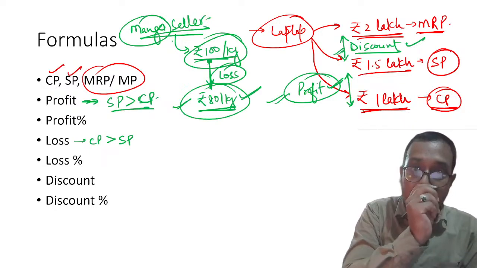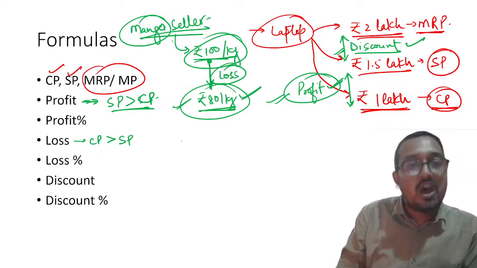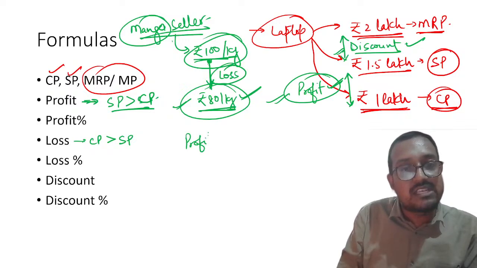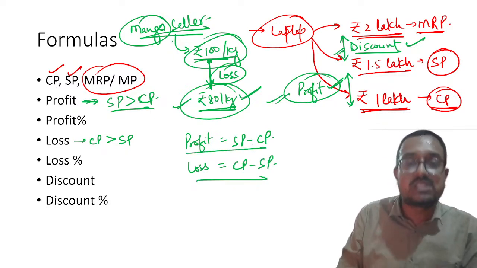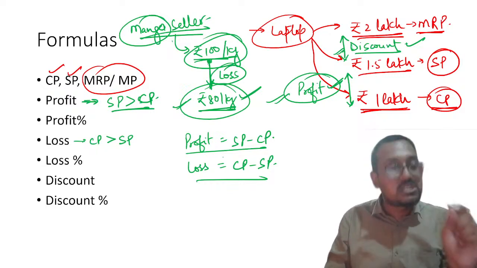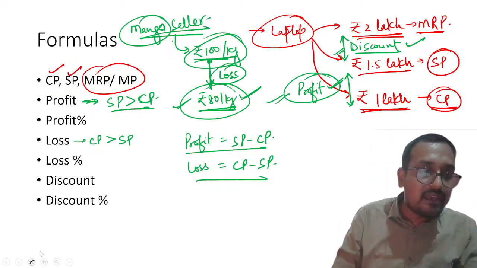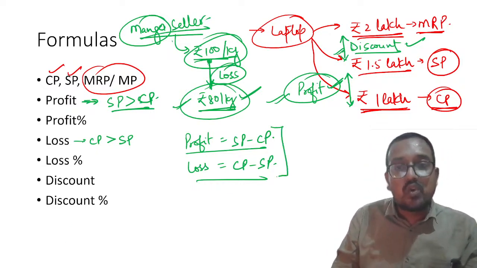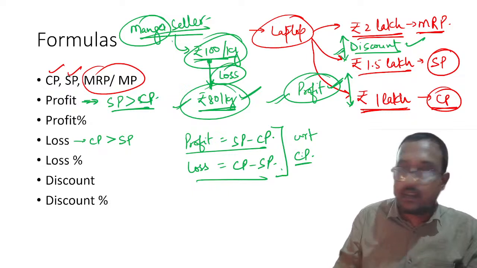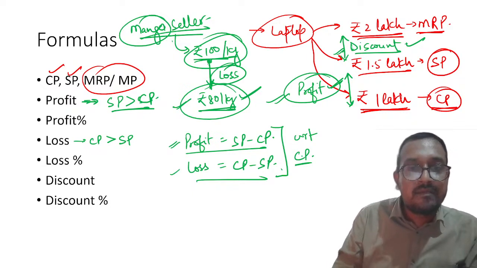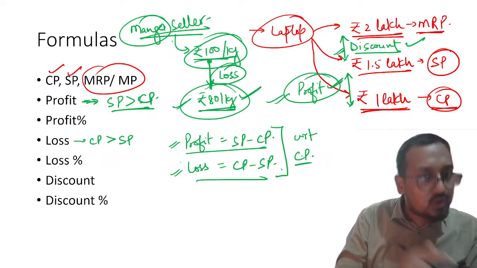Selling price is greater than cost price. Understood this thing? Now my dear students, the next part is profit is equal to SP minus CP and loss is equal to CP minus SP. I hope all of you are clear on this part. The second and most important concept in this arena is, please remember, both of these are calculated with respect to your cost price. Understood? Both of these are calculated with respect to cost price.